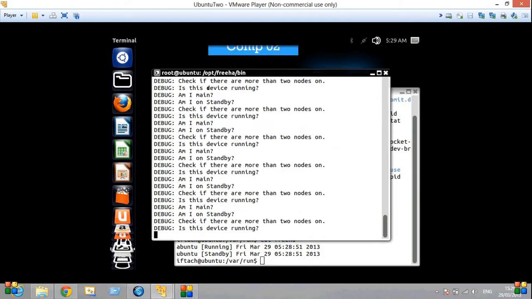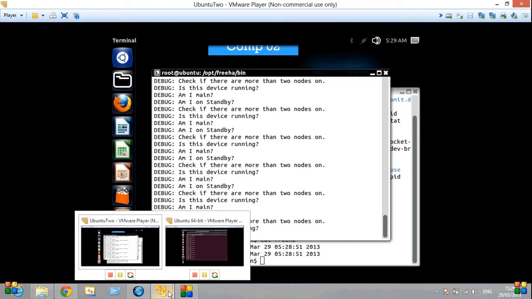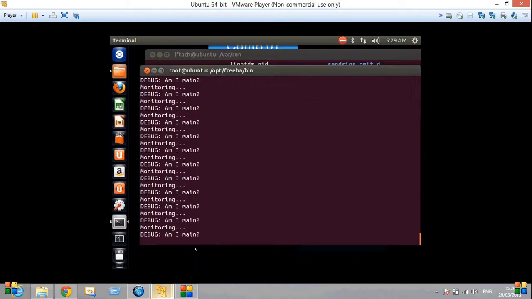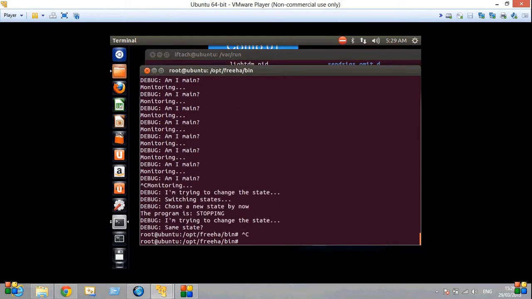Well, now let's go into the main feature. The main feature of a cluster is its failback. The failback is what I talked about. One program stops, the other begins. Well, this is for now. This computer is on the standby, so let's go to the main. Now we'll forcefully stop it. As you can see, I killed it.